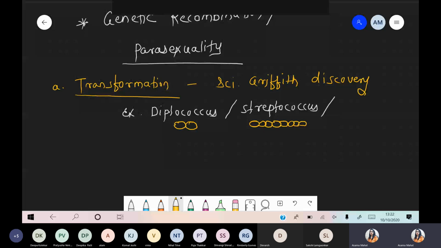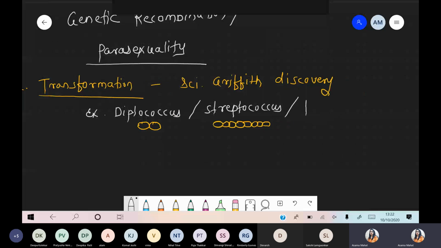So Diplococcus कह सकते हो, or you can say Streptococcus, as well as Pneumococcus, because it is responsible for one disease, that is pneumonia. So in other language you can say Pneumococcus.